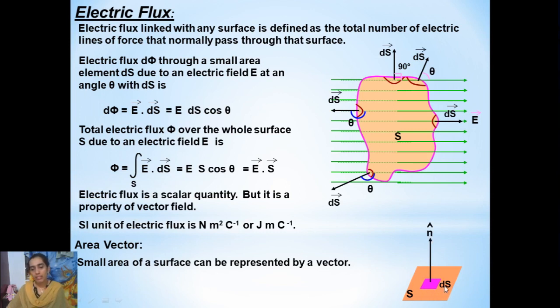The magnitude of that surface can be represented by ds, whereas the direction we always take as the normal drawn to that surface, which is represented by unit vector n. Therefore, that surface we can call an area vector. Usually it is denoted by ds vector, right? So ds vector is equal to ds into n cap vector, where ds is the magnitude of that area and n cap is the unit vector which gives the direction of that small surface area. So in electric flux, the area is considered as a vector quantity. Got it?